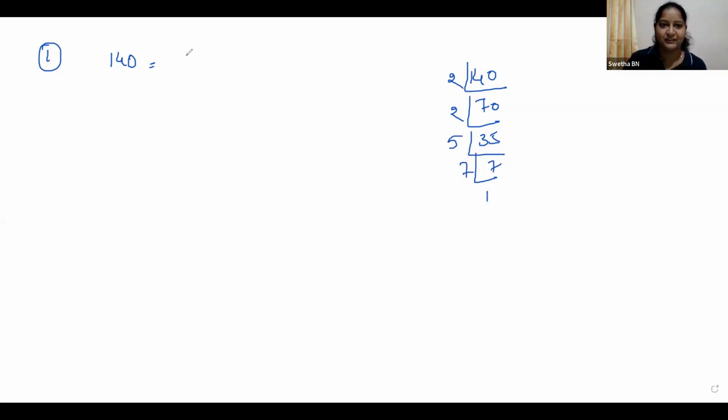Very good. 2 into 2 into 5 into 7. So you had to write in terms of prime numbers. That's it, children. You can also write it as 2 to the power of 2 into 5 into 7.